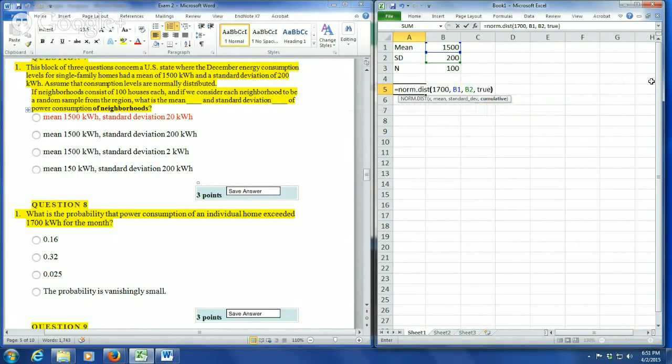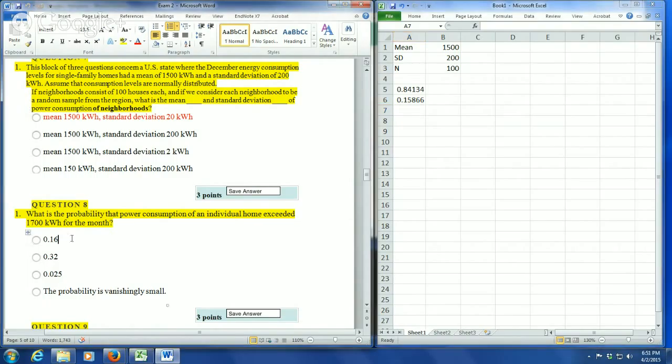And it's true that we want cumulative. And now the question is, what is the probability that the power consumption of an individual home exceeded 1,700? And so we need to take 1 minus this probability, which gives us roughly 0.16, which means that the first answer is the correct answer here.